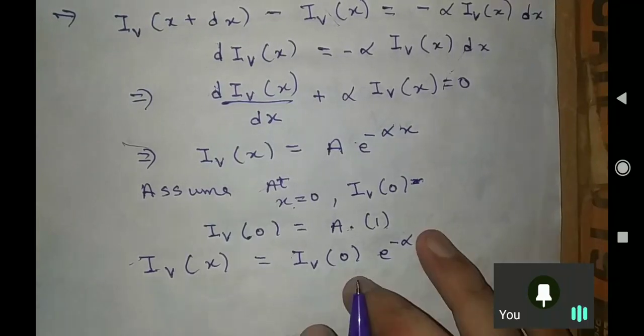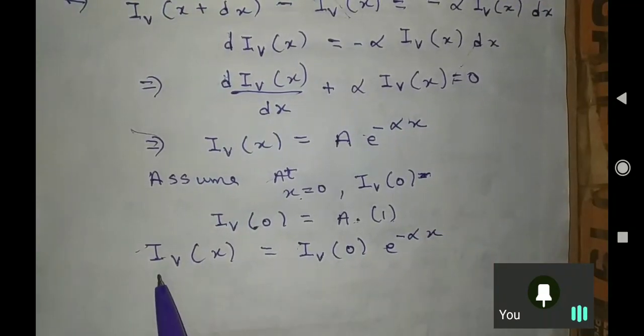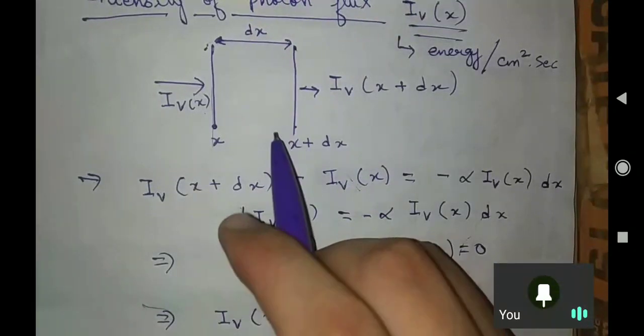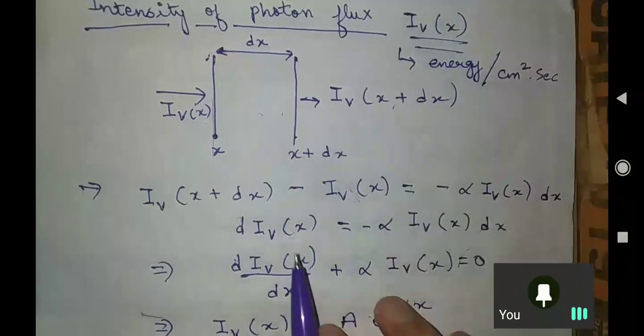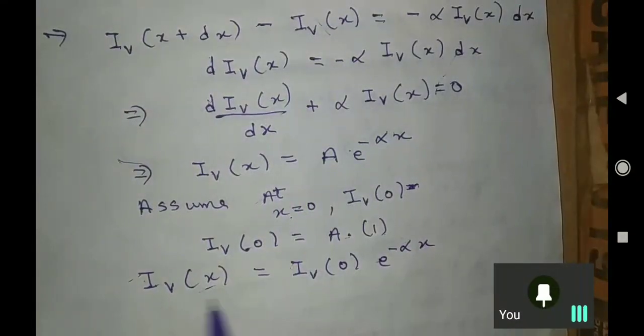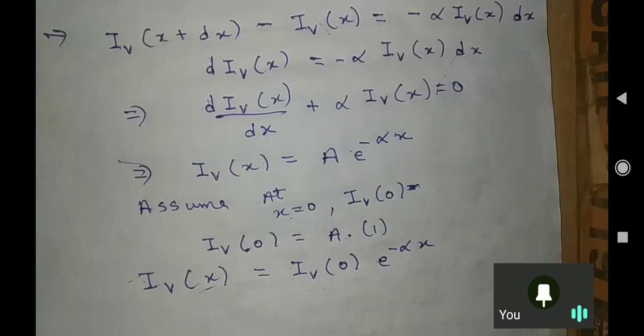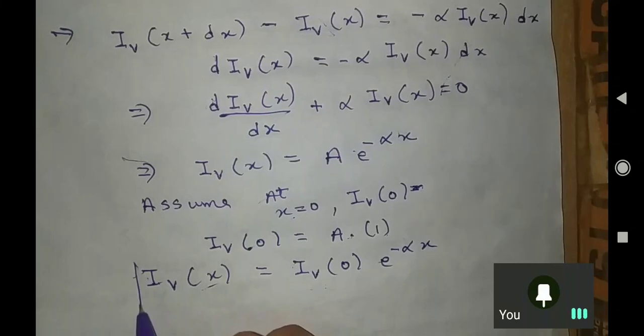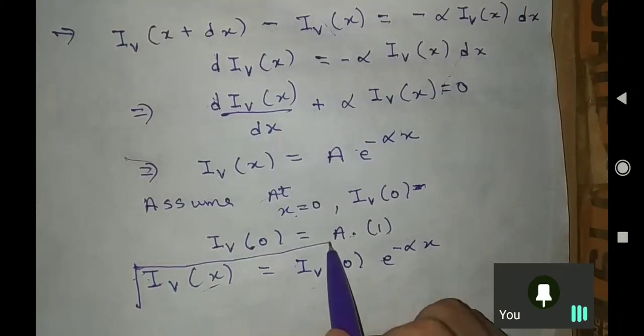Sir, what does this mean? I am trying to say that for any distance x, suppose you want to find the intensity of light here, here, here, like that in your semiconductor. So what is the function of it? It means the amount of light which is entering your semiconductor into e to the power minus alpha x. Now sir, we are confused, what is alpha here?